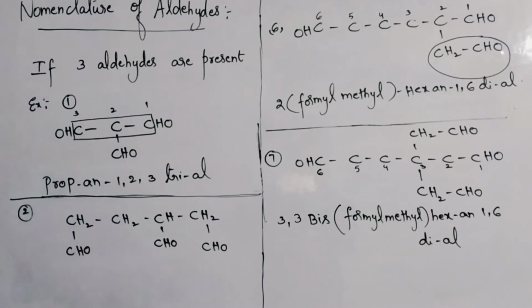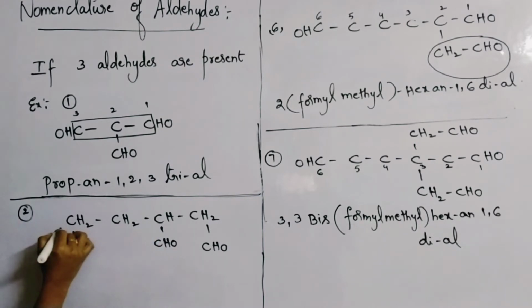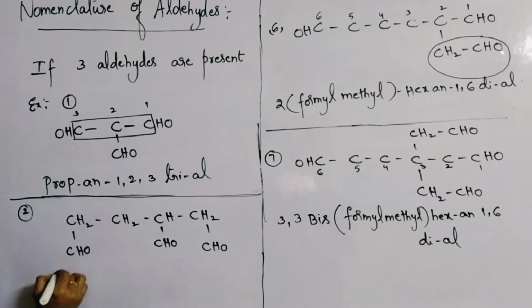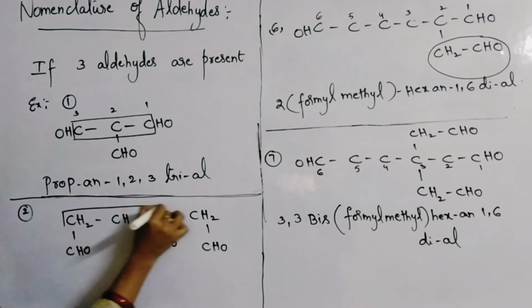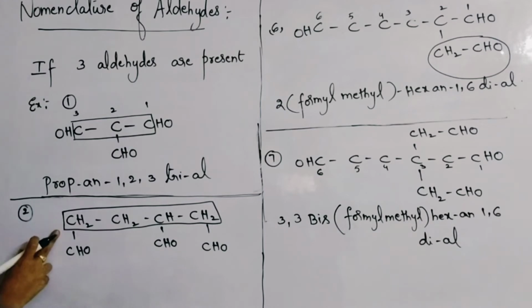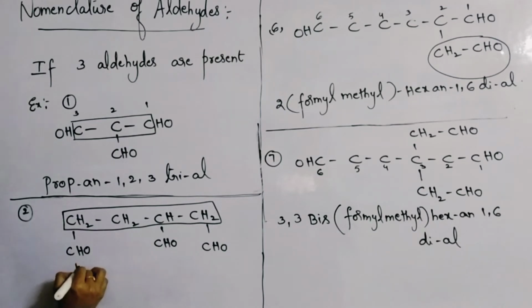So what is the name of this compound? You can write this as: these four carbons are there, to which three functional groups are attached. If you take this as your parent chain, then what will the name of the compound be?